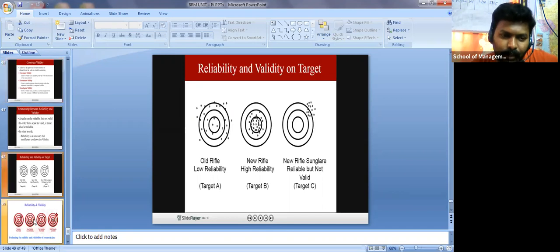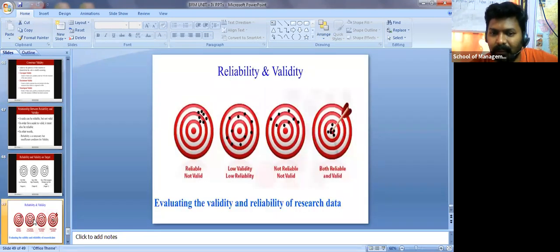Now let me show you one more example. Say I have hit one particular spot, or thrown an arrow, but it is not exactly touching the center point, and is focused elsewhere or on the same point itself. So you can rely on it but it is not valid. Then we can say this is low validity and low reliability, because no points are in the same direction, they are in different directions.